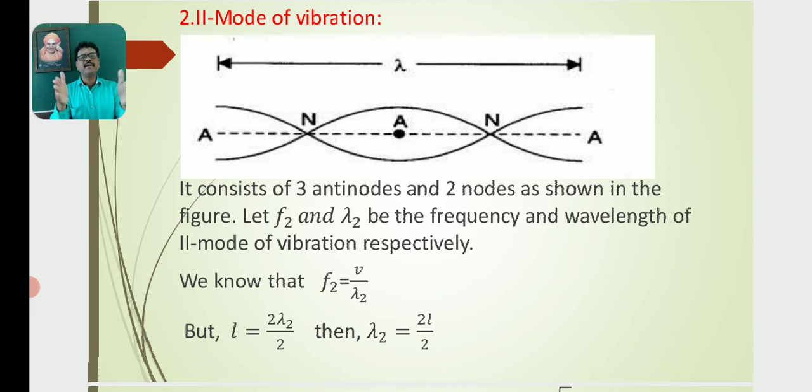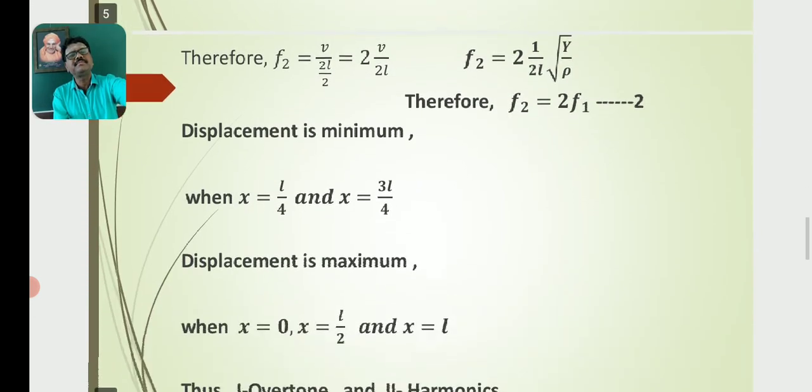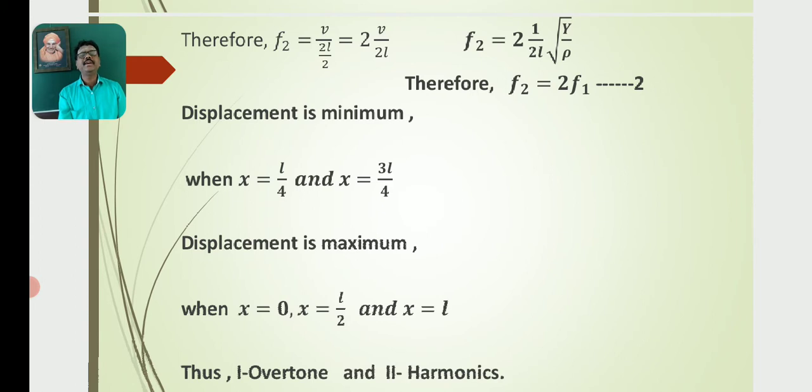Where the length of the rod L must be equal to lambda 2, or say 2 lambda 2 by 2. So L, the length of the rod, is equal to 2 lambda 2 by 2. Then lambda 2 is equal to 2L by 2. Then substituting in the above equation, F2 is equal to V by 2L by 2, which is further equal to 2 into V by 2L,